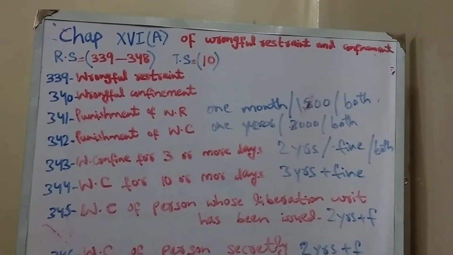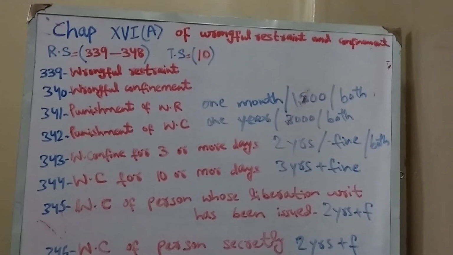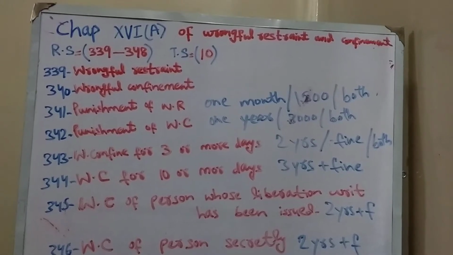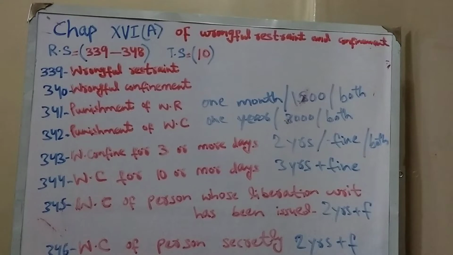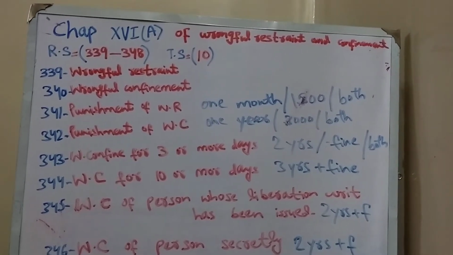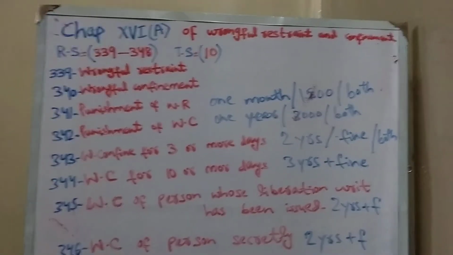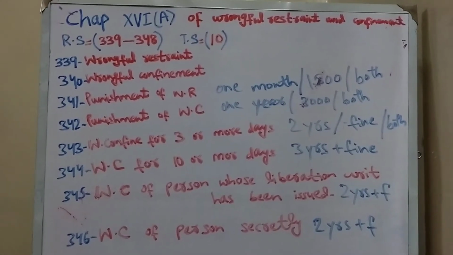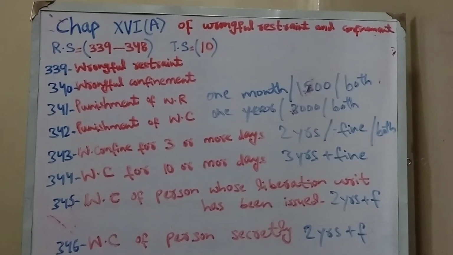But as we see the past papers, the annual paper and the supplementary paper of LLB part 3, we come to know that the examiner's point of view in asking this question only surrounds wrongful restraint and wrongful confinement. It's a very important and repeated question, so it's much better to read only this topic in this video. The relevant sections are 339 to 348, almost 10 sections in total.